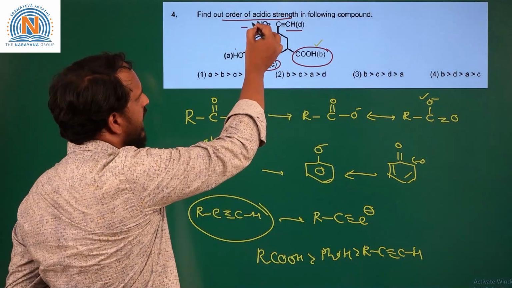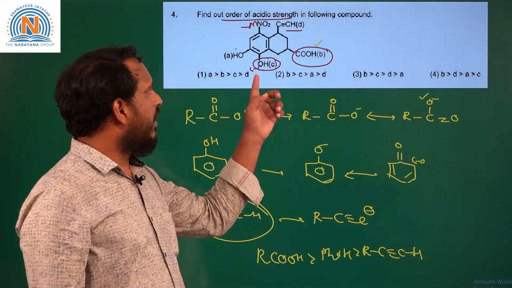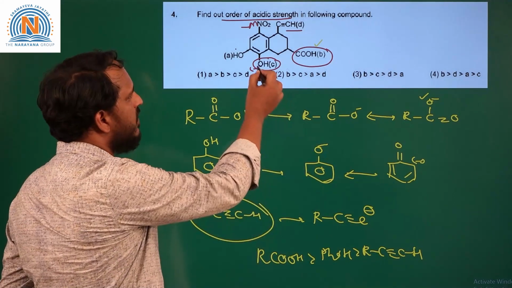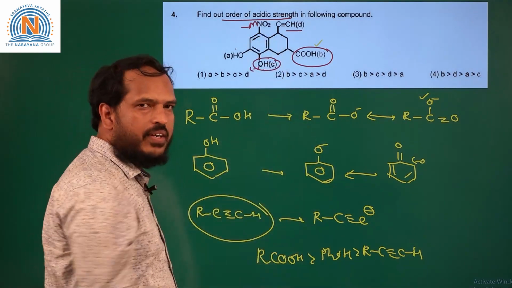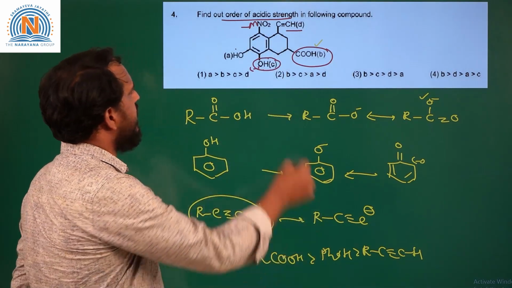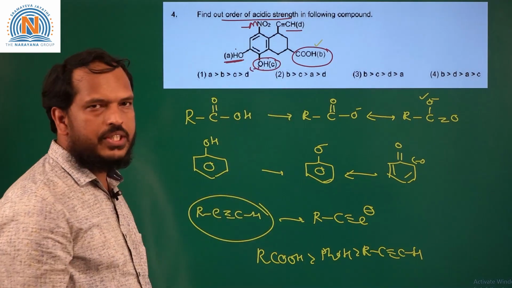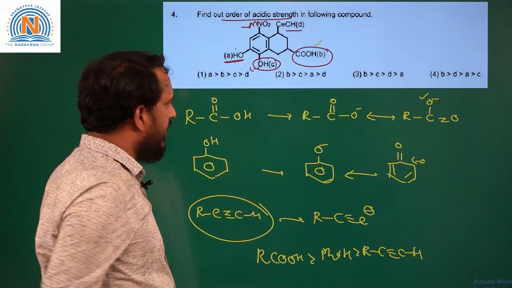Here NO2 is acting as a minus M group for the OH which is present at the para position. That means the phenoxide produced at the para position is stabilized by the minus M effect of NO2, whereas the phenoxide cannot be stabilized by the resonance effect of the NO2 at position A. Hence C is more acidic compared to A.